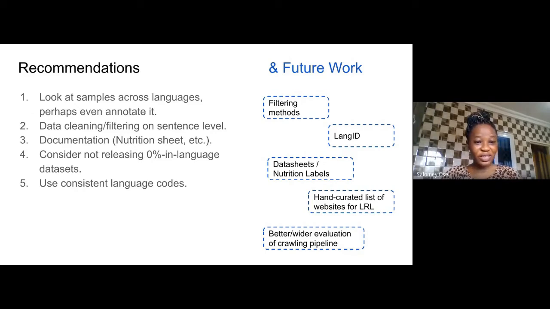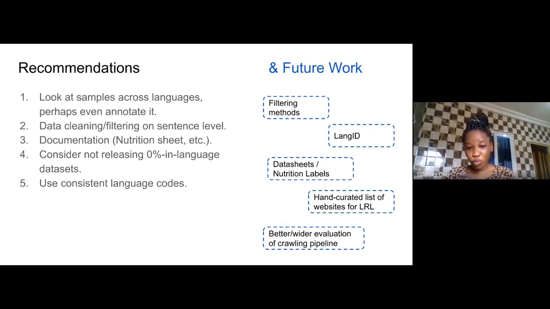As recommendations, we recommend to look at sample languages, perhaps even annotated, and then also to practice data cleaning and filtering at the sentence level, and also consider documentation, and consider not releasing data sets that have 0% in language, and then consider use of consistent language codes.